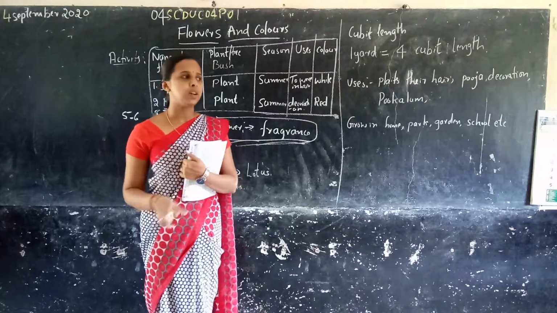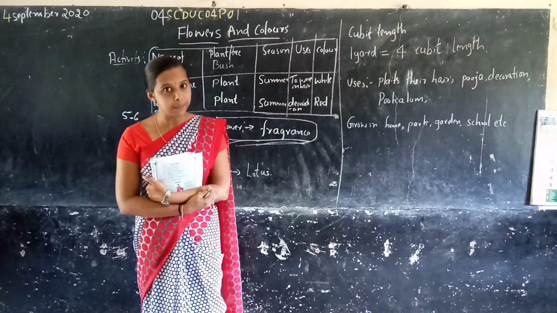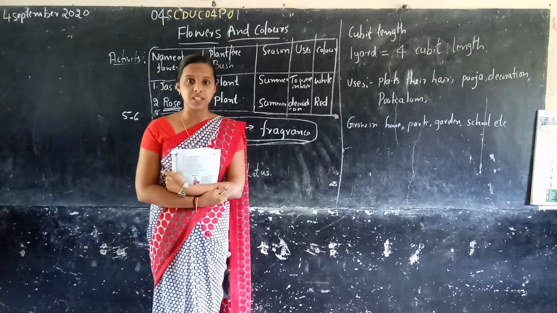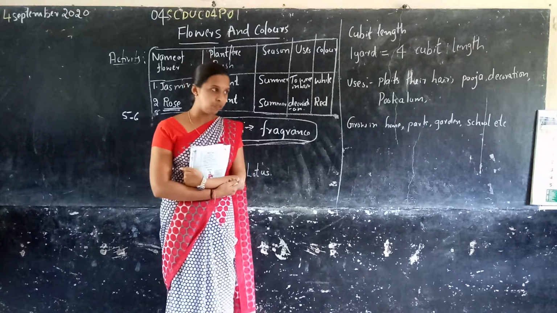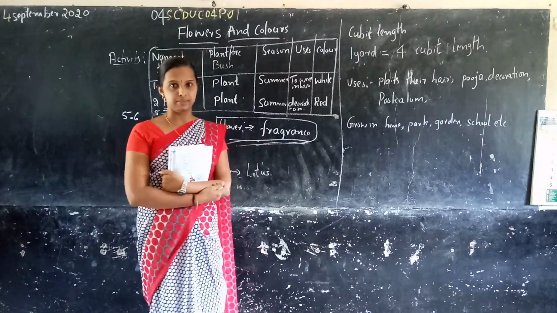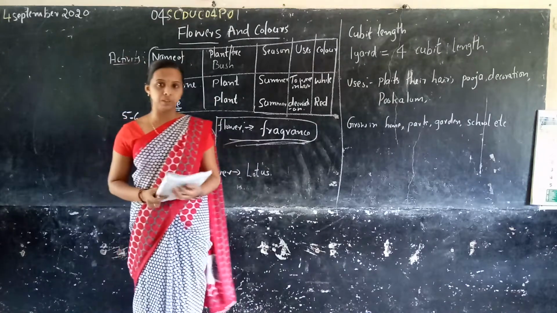If you don't know a name, ask your parents. They will tell you the name of the flower, which season it grows, etc.